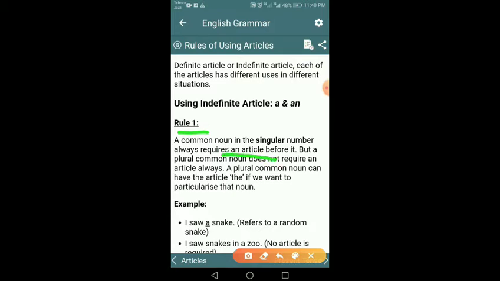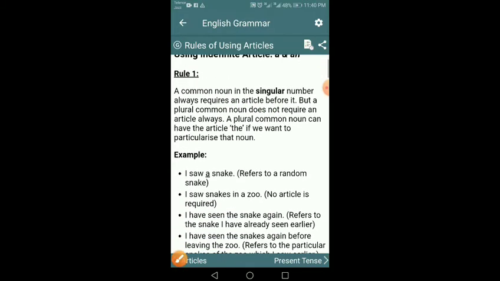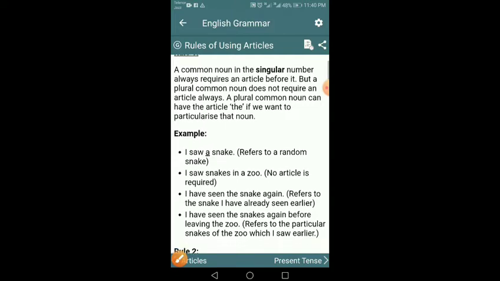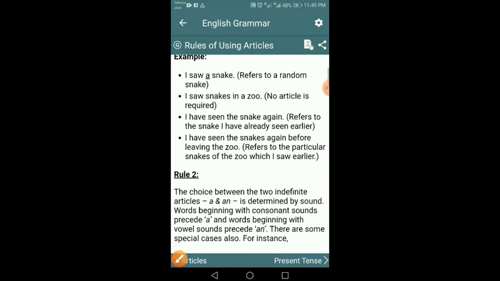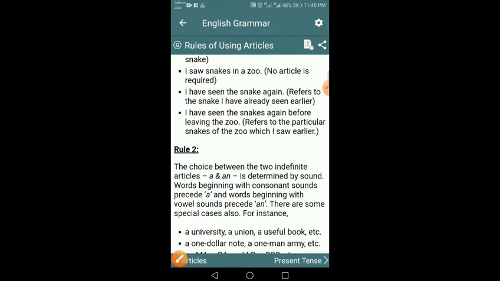A common noun in singular number always requires an article before it. Simply I will say that with a singular common noun, a table, a chair, a fan, all these common nouns take an article before them, and that is an indefinite article. And the next, rule number 2, is the choice between the two indefinite articles, "a" and "an".